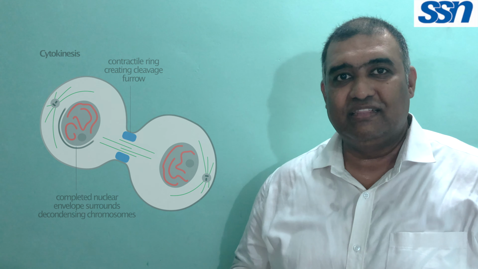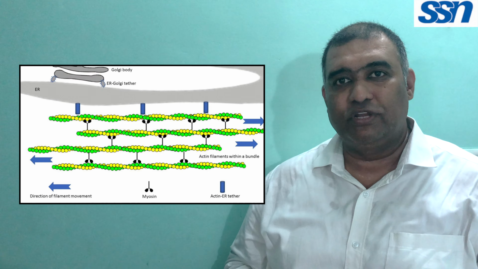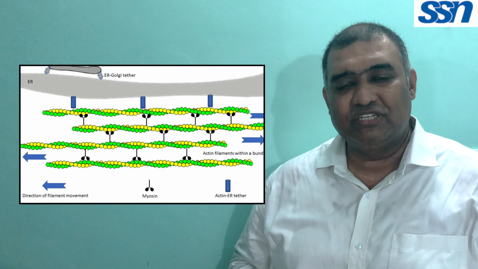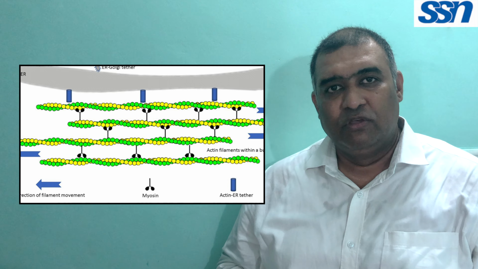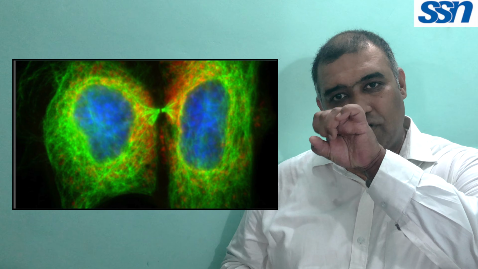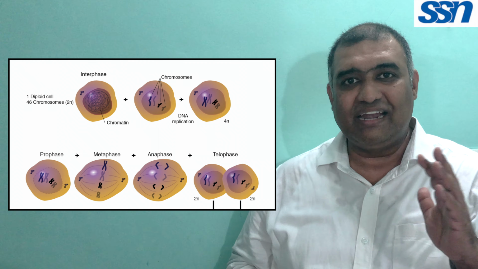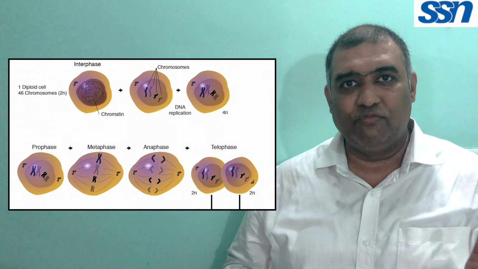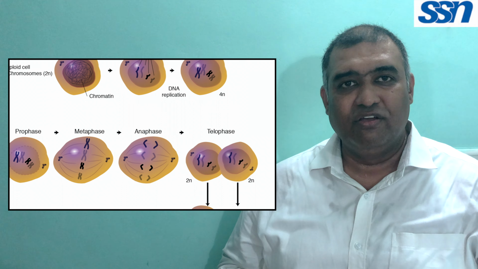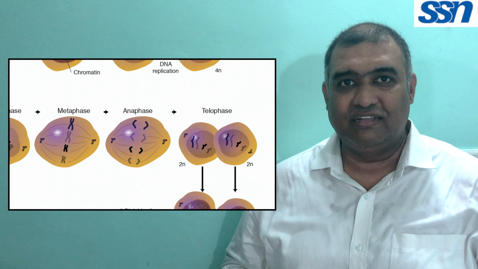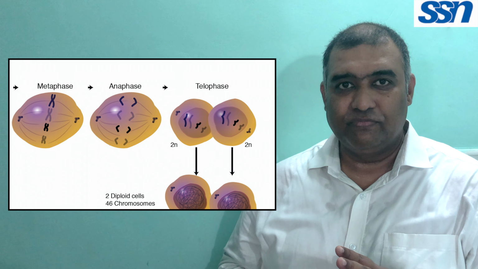A contractile ring of proteins forms between the two nuclei. The contractile ring is composed of filamentous actin, that is F-actin, and the motor protein myosin 2, along with some additional structural and regulatory proteins. The ring closes and separates the two daughter cells completely from each other. Thus the process of karyokinesis and cytokinesis comes to an end, and we have two identical daughter nuclei formed from one original single cell. Both these cells are diploid.